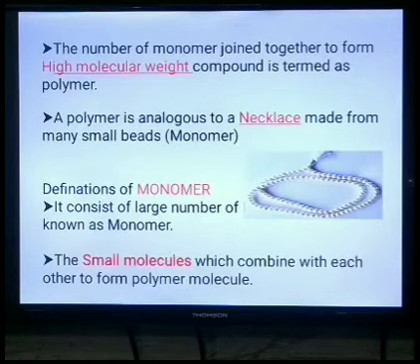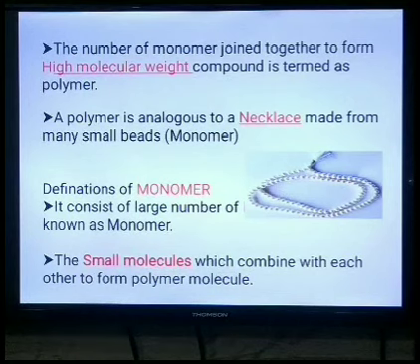We can also define the polymer as follows: when a number of monomers join together to form a high molecular weight compound, it is termed a polymer. A polymer is analogous to a necklace. It is made from small beads. See here, this is the necklace, and these beads, in polymer language, are the monomers. These beads are the monomers joined together to form the polymer.